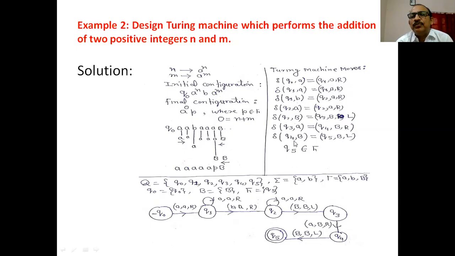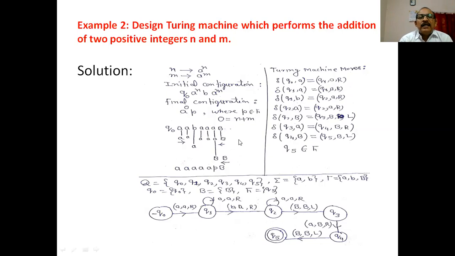If the machine is in state Q4 and the input is B, the machine goes to the state Q5, replaces this B by B and moves in the left direction. Here you have to specify Q5 as a final member of the set F.